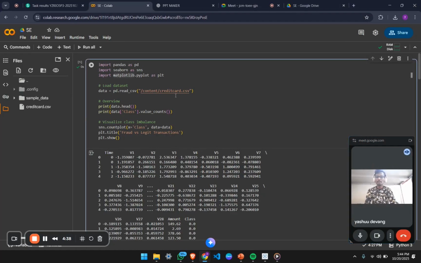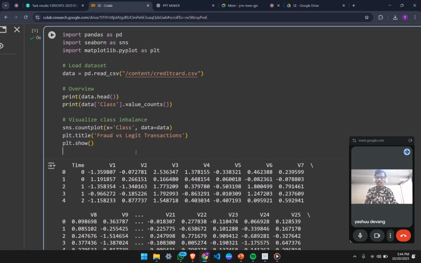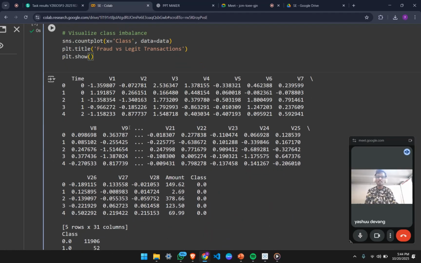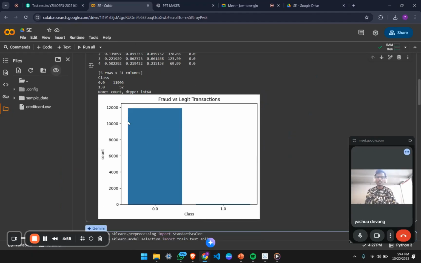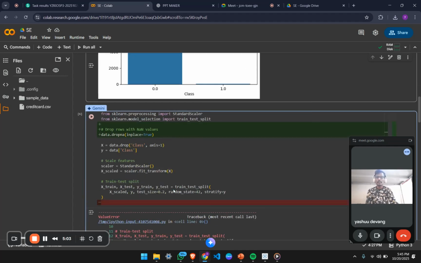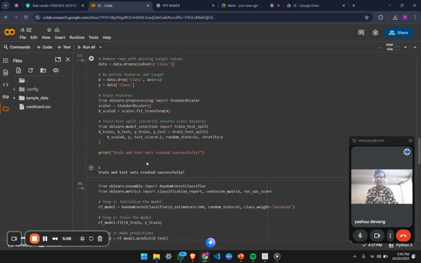Then I have imported Matplotlib, because I am going to show the graph structures over here, with the title of fraud and legit transactions. This is the data distribution the dataset contains. Now we can see the transaction graph of fraud and legit transactions. Now I have training and testing.